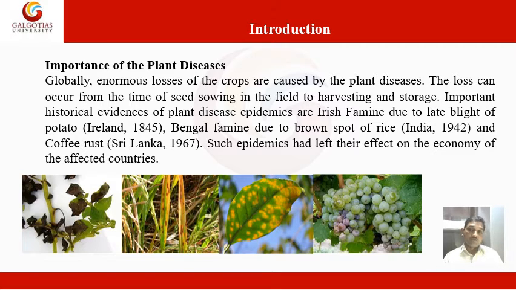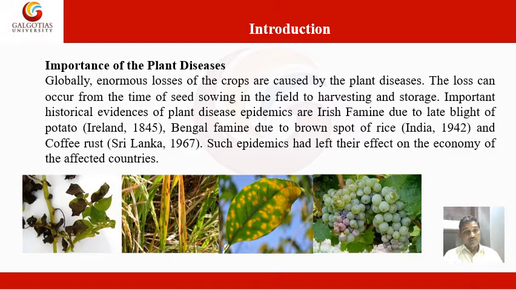Now, some important historical evidences of plant disease epidemics are, the first one, the Irish famine due to late blight of potato in Ireland in 1845; the Bengal famine due to brown spot of rice in India, especially in Bengal in 1942 to 43; and in Sri Lanka there was the coffee rust in 1967.